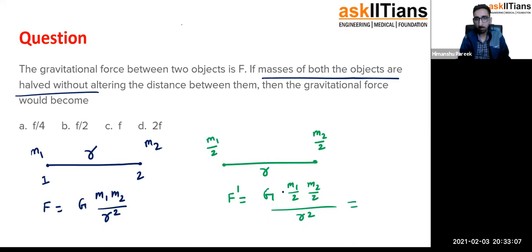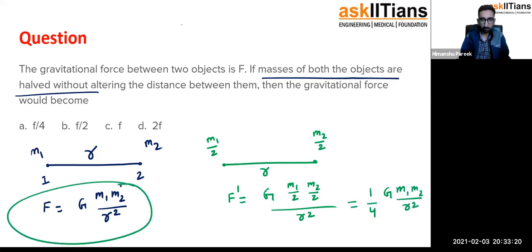See, 2 multiplied by 2 will become 4, but that is in the denominator, so I can write it as 1/4 G m1 m2 by r square. This thing is F, G m1 m2 by r square. So F prime is equal to what? F by 4. So the answer will be F by 4.